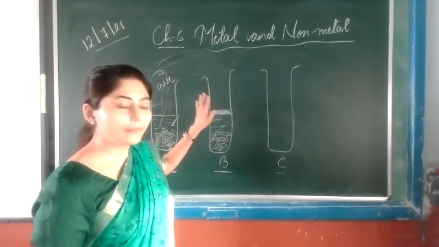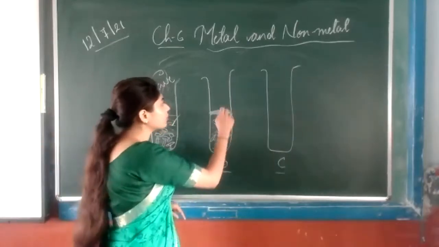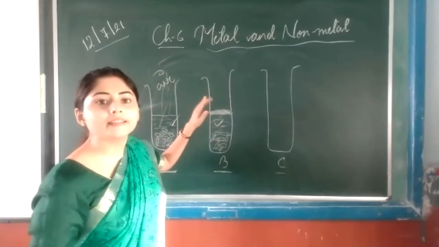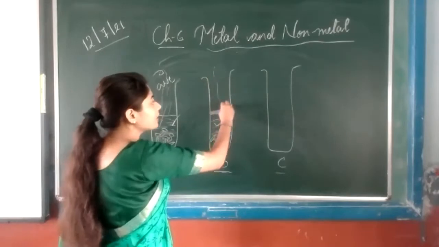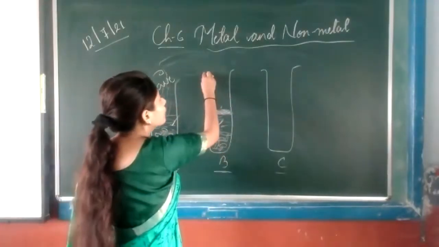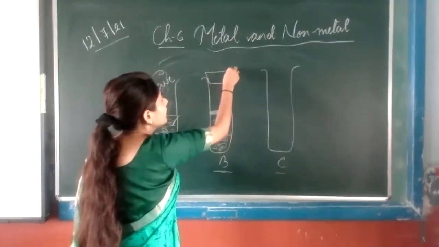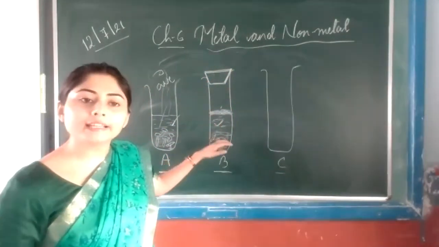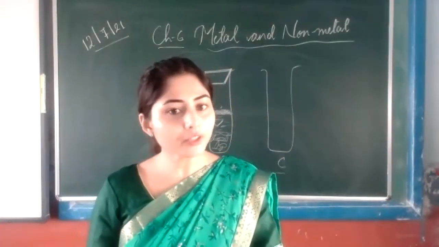Means the iron will come in contact only with the moisture, only with the water, but not with the air, because oil has covered the surface of the water. And to make sure, you have to cover this test tube with the cloth. Now air will not come inside, and oil also protects the water and the nail from coming in contact with the air. All right, understood?